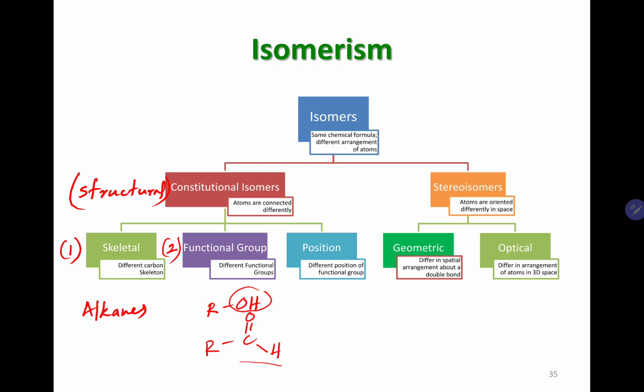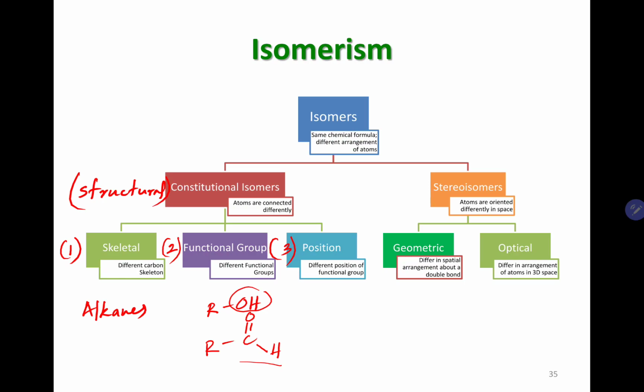The functional group isomers are based on the functional group. If you have two different functional groups with the same chemical formula, then those are going to be functional group isomers. We will talk about it in more detail in the next slide. Position isomers are also not relevant for alkanes. If you have a functional group, like alkenes have a functional group.